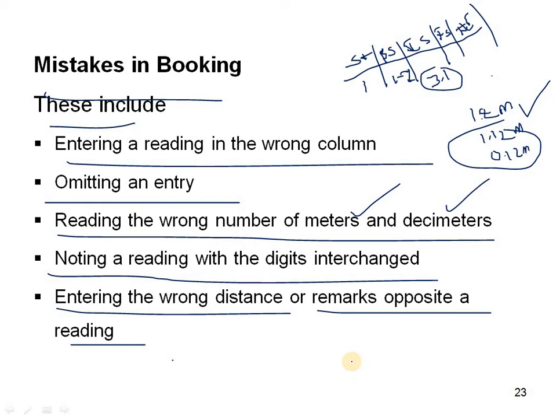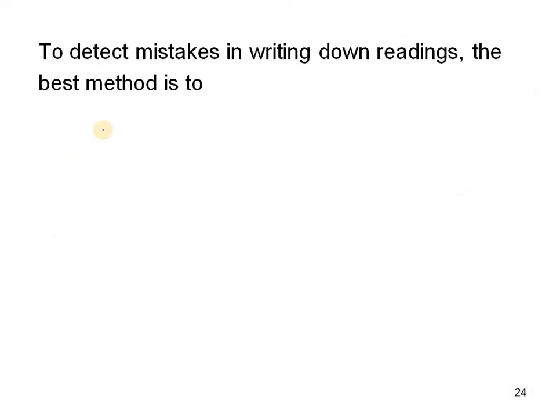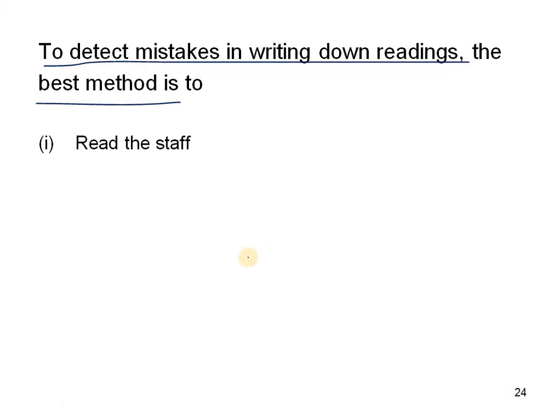So this will be happening totally in the mistakes in booking. These we have to look at very carefully while entering in the field book. Here, to detect mistakes in writing down readings, the best method is, for the mistakes we have to find out, first one is to read the staff. First of all we have to study the staff, how it will be, we have to see.